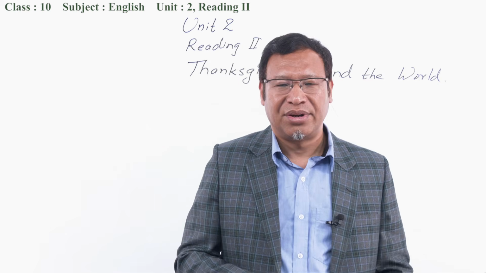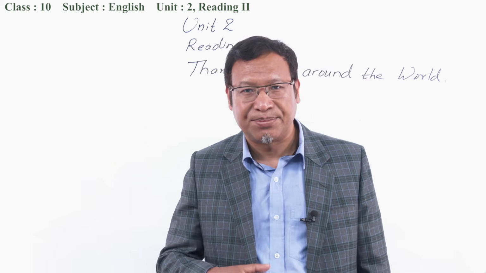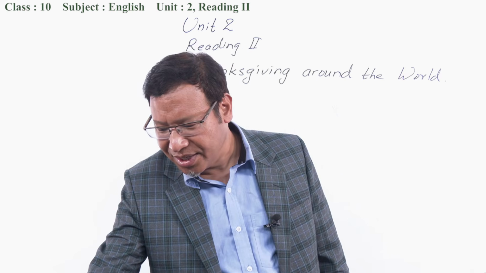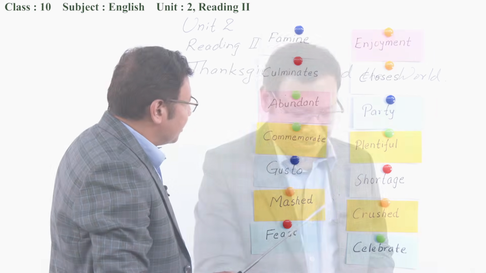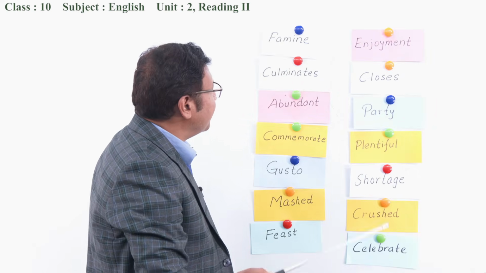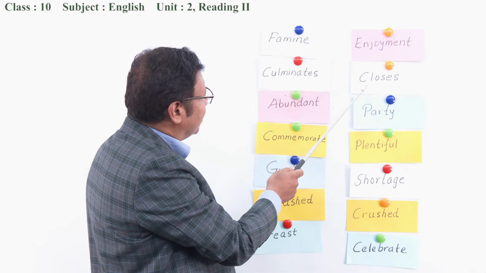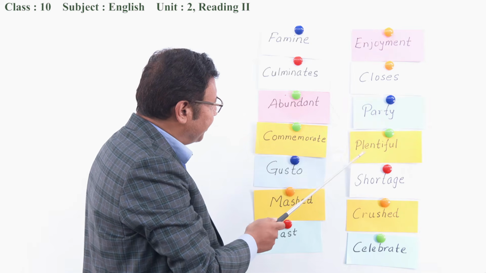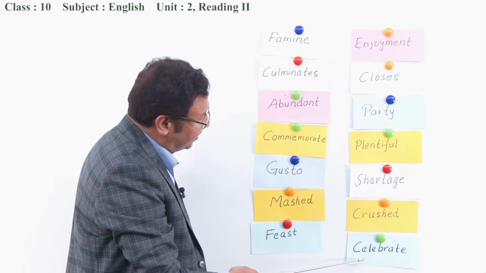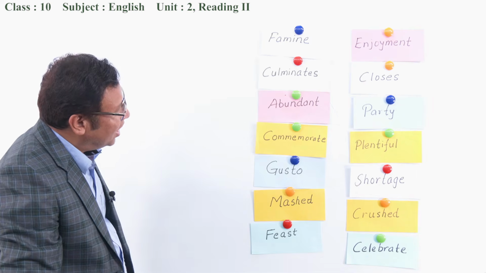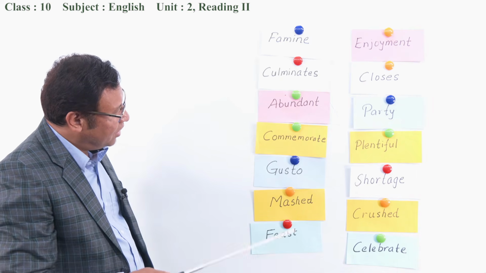So for your practice, let me give you the vocabulary practice of this lesson. On the right hand side, you can see enjoyment, closes, party, plenty of food, shortage, crushed, and celebrate. Now please, will you try to arrange them?